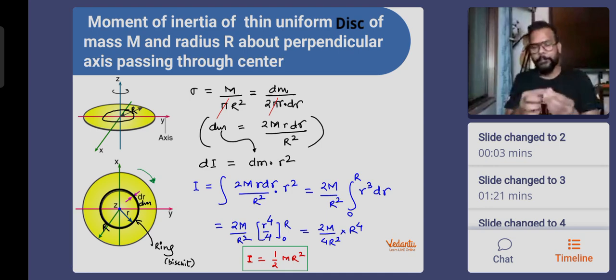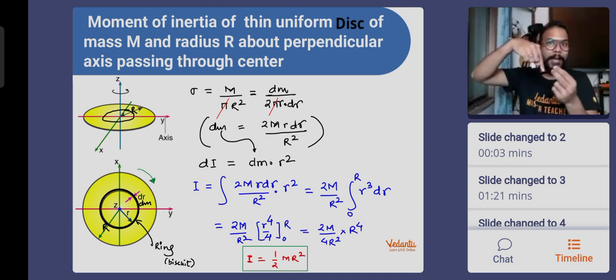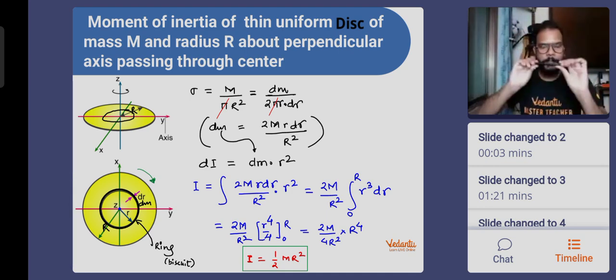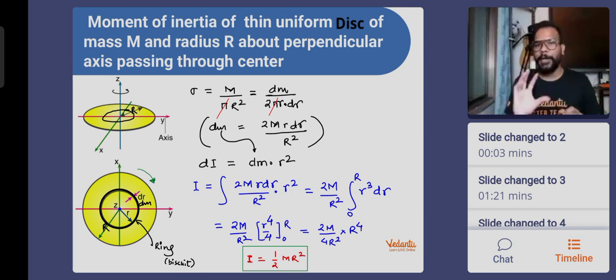So far, the rod about the center is 1 by 12 ML square, because for that you don't talk about r, you talk about the length of the object. For the ring, about the axis passing through the center perpendicular to the plane, moment of inertia was MR square, and for the disk about the same axis of rotation, it is half of MR square. The moment of inertia has reduced.